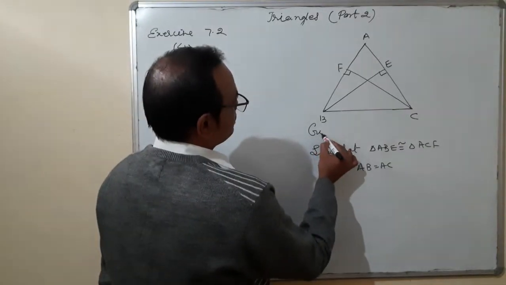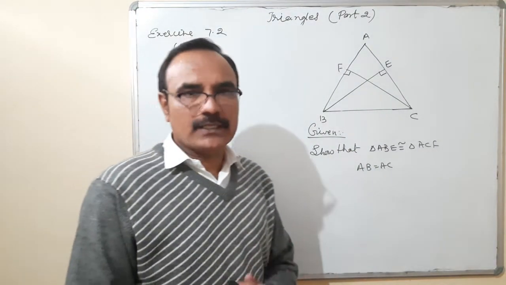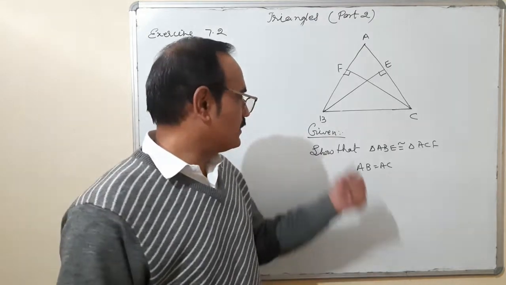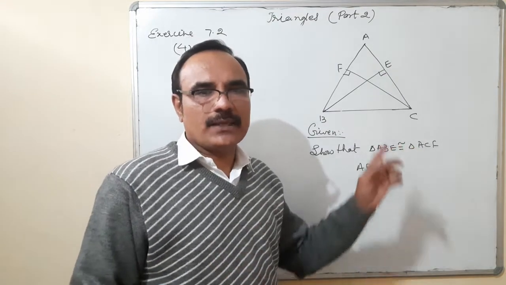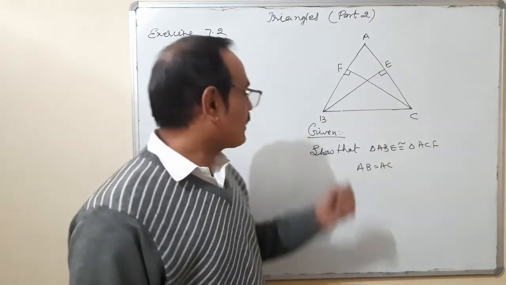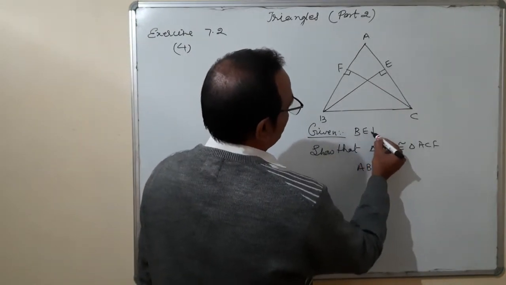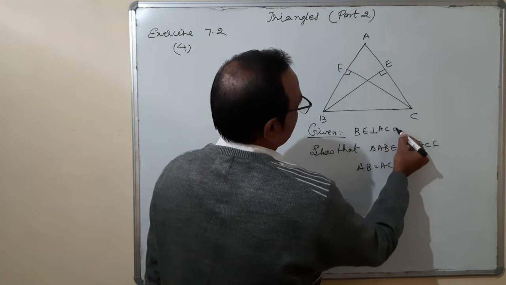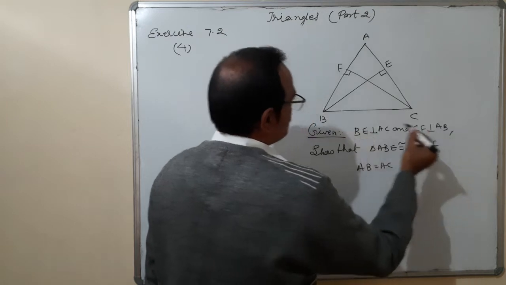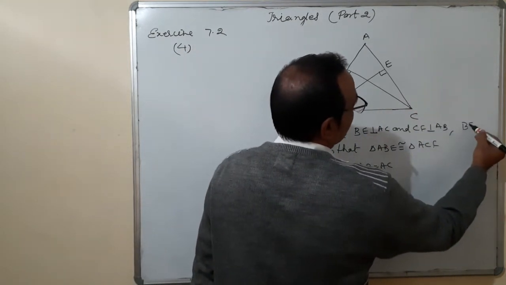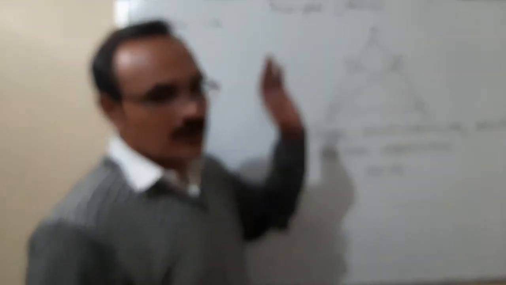List of the given. Friends, many times I told you one thing. Whenever, after reading the question two or three times, draw the diagram, and after that in the list of given, the things which are given, you have to mention everything here. Okay. So in the given list, BE is perpendicular to AC and CF is perpendicular to AB, as well as BE is equal to CF. It is also given.